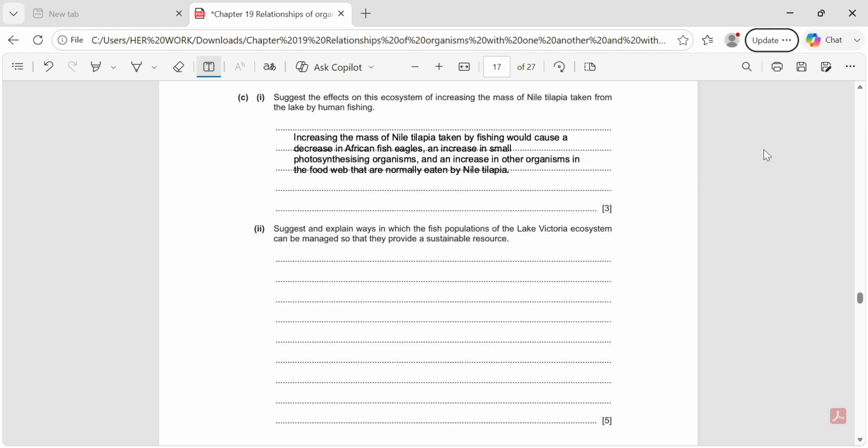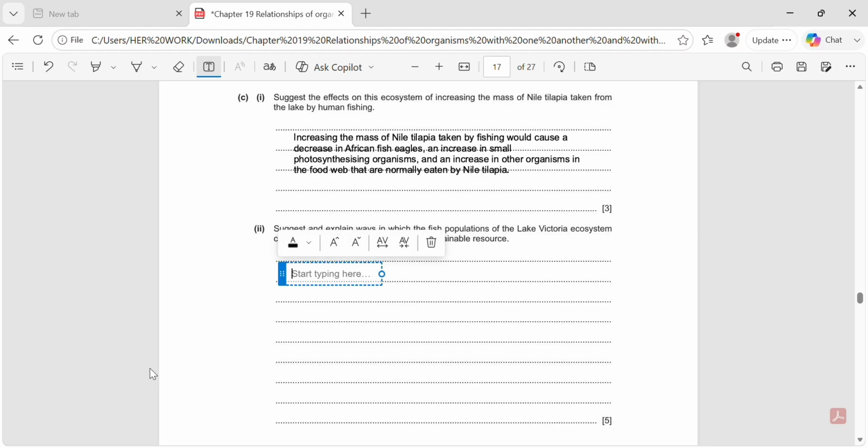The final question asks, suggest and explain ways in which the fish populations of the Lake Victoria ecosystem can be managed so that they provide a sustainable resource. Think about methods of sustainable fishing. People can be educated about conservation so they understand the importance of protecting fish populations. Closed fishing seasons can be introduced to allow fish time to breed. Protected areas can be established where fishing is restricted. Nets with suitable mesh sizes can be used so young fish can escape and reproduce before being caught. Fishing quotas can also be introduced and enforced to prevent overfishing and ensure fish are removed at a sustainable rate.